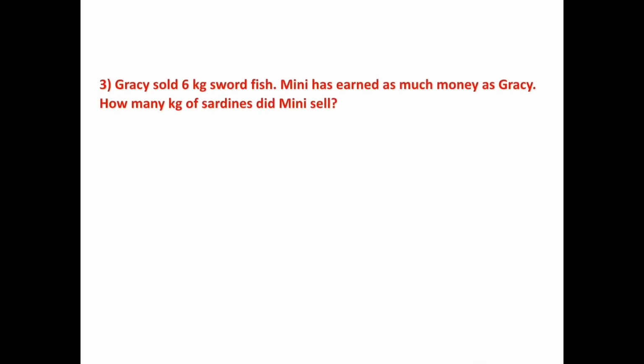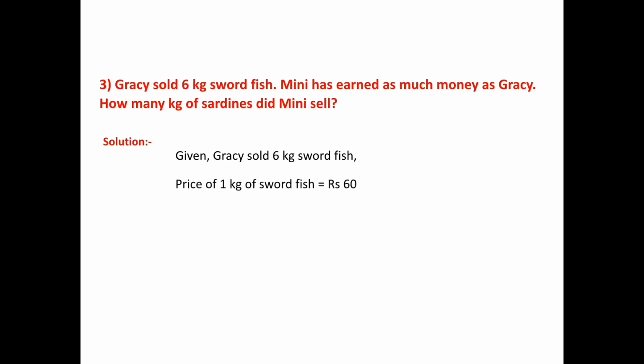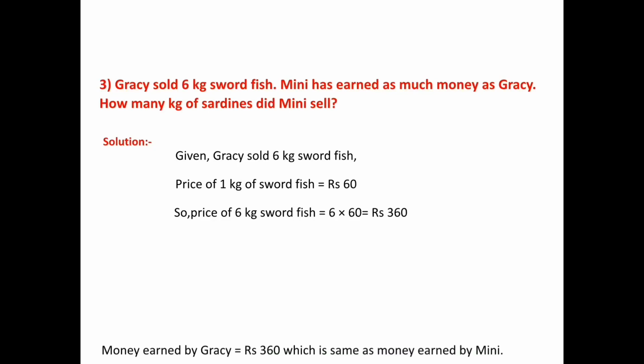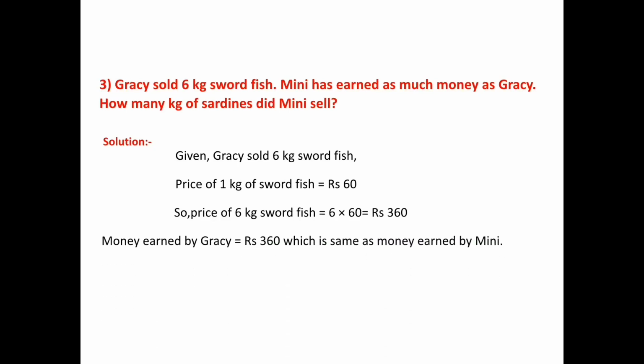Gracie sold 6 kg swordfish. Minnie has earned as much money as Gracie. How many kg of sardines did Minnie sell? Given, Gracie sold 6 kg swordfish. Price of 1 kg swordfish is 60 rupees. So, price of 6 kg swordfish is equal to 6 into 60, is equal to rupees 360.